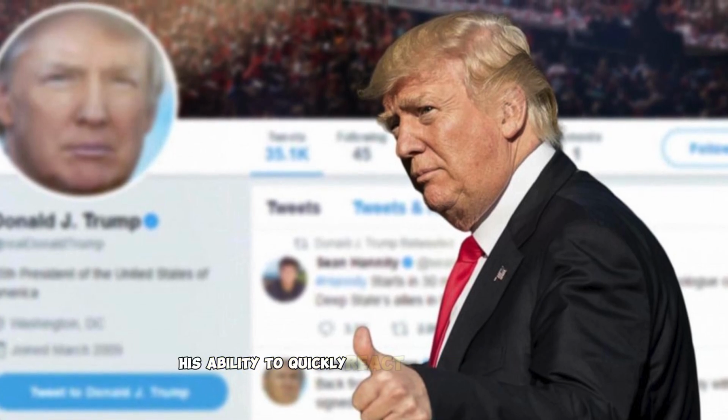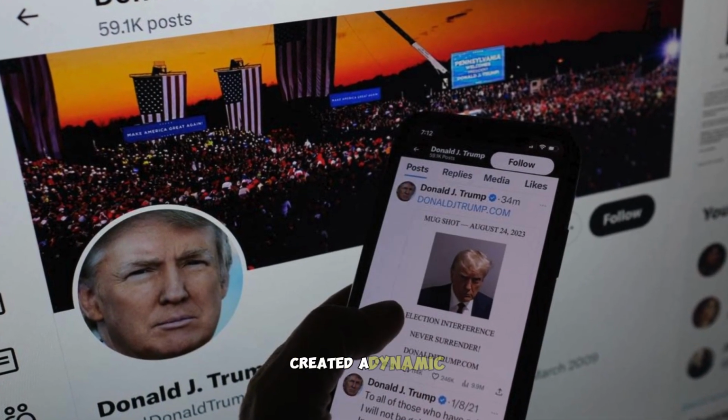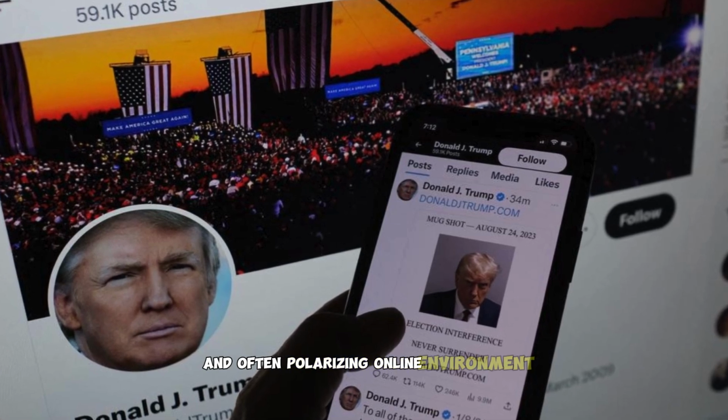His ability to quickly react to current events, attack opponents, and galvanize his base created a dynamic and often polarizing online environment.